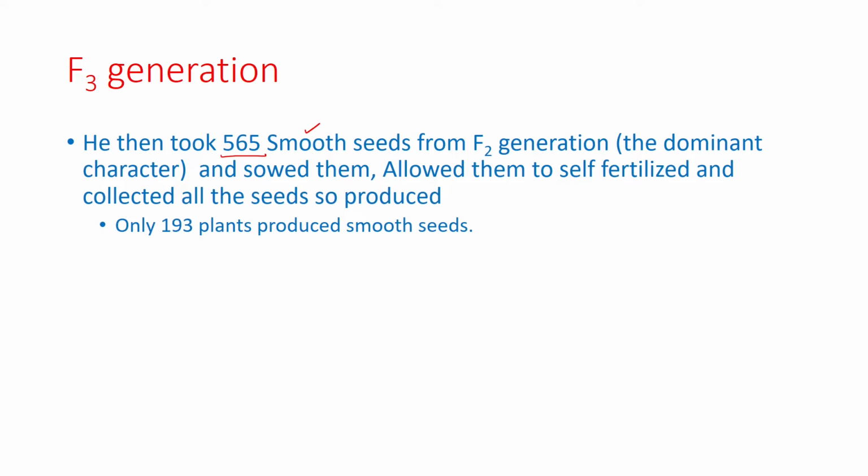Out of those 565 plants, he observed that 193 plants are such which only produce the smooth seeds. So suppose this is a single plant having numerous pods, and when he collected all the seeds,